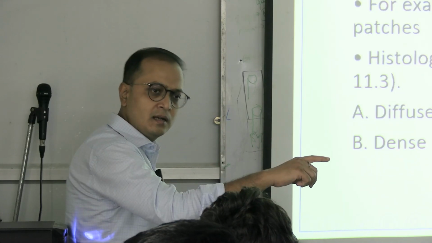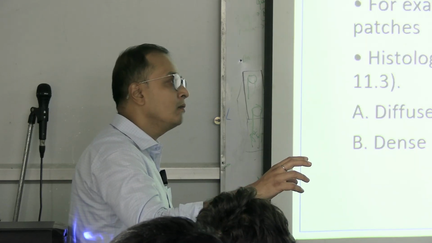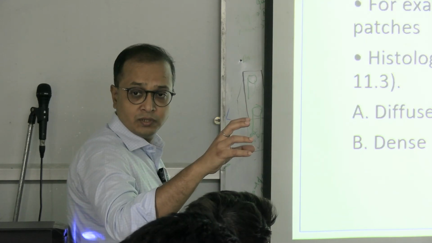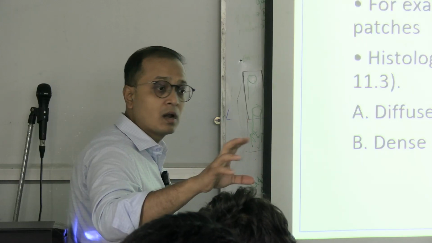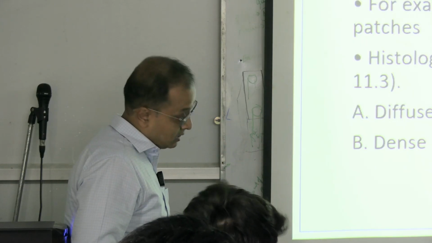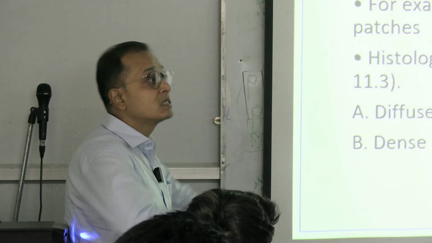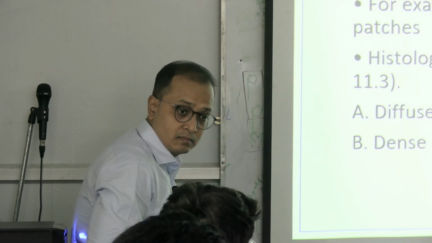Now, out of the secondary ones, they may have a very localized position. That means they may be organized, clustered in a class, or they may be scattered all over the campus. If they are scattered all over, we call this spread-out network diffuse.